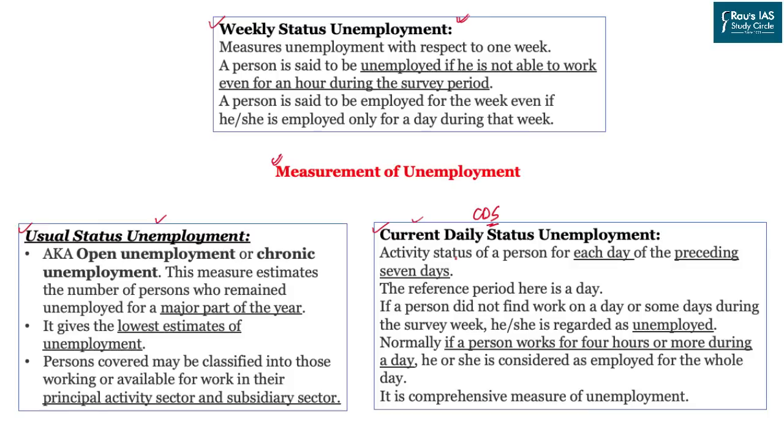We'll start with the current daily status first. If a person works each day of the preceding 7 days, usually in India, it is taken as a working hour measure. If a person has worked for 4 hours or more during a day, this person is employed. If not, he is unemployed. Here, the basic measurement unit is per day.